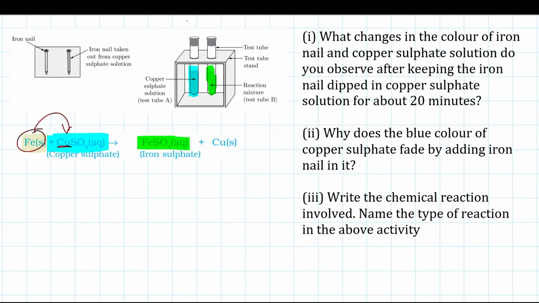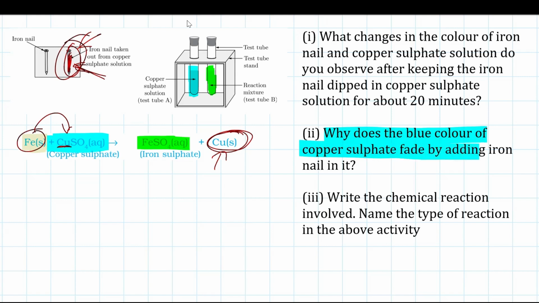Now, why do we see a brown deposit on the iron nail? Well, the copper released during the reaction gets deposited on the iron nail, and that's why the iron nail turns brown. The next part is why the blue color of the copper sulfate fades on adding the iron nail. Clearly, we just need to write down that iron is more reactive than copper, so it displaces copper and a new product called iron sulfate is formed over here.